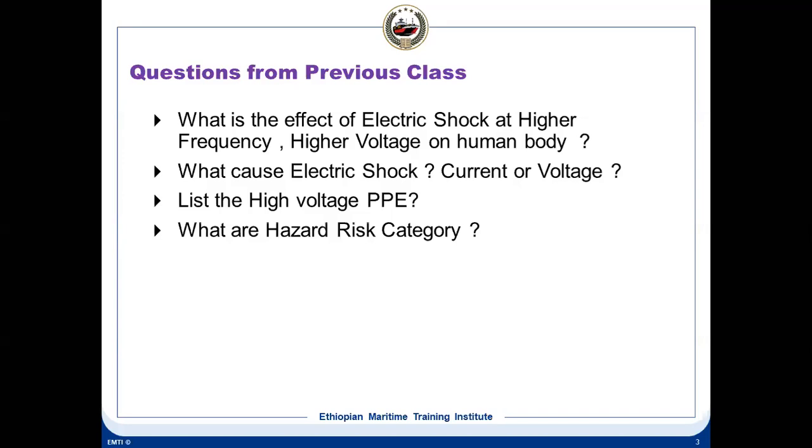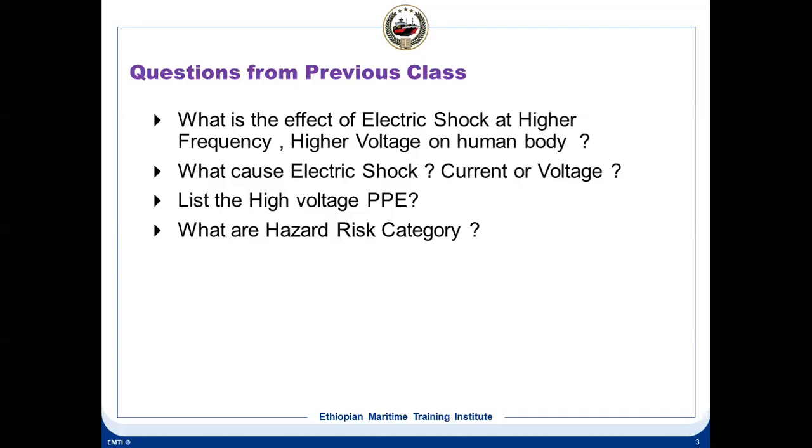But if the frequency increases, then the current will reduce, because current is inversely proportional to the frequency. As frequency goes up, current reduces. If the supply is 50 Hertz, let's say the current is 75 amps. When the supply becomes 60 Hertz, it will reduce to less than 75 amps, maybe 65 amps or something. So at higher frequencies the current will come down, and the shock intensity reduces.